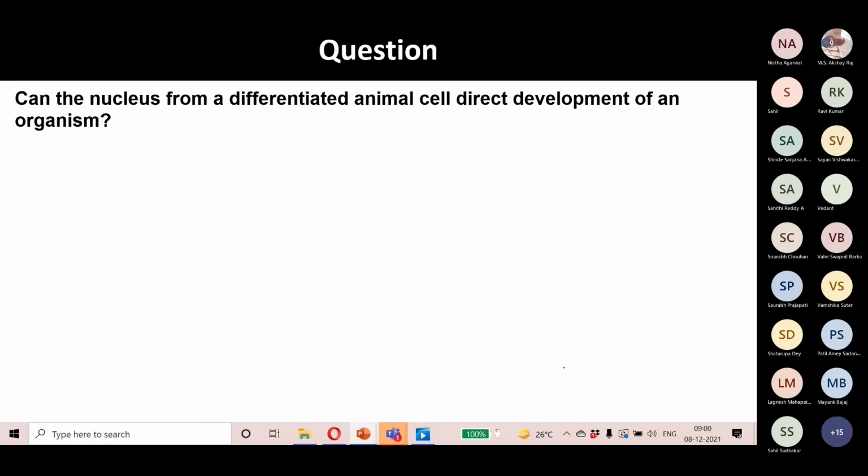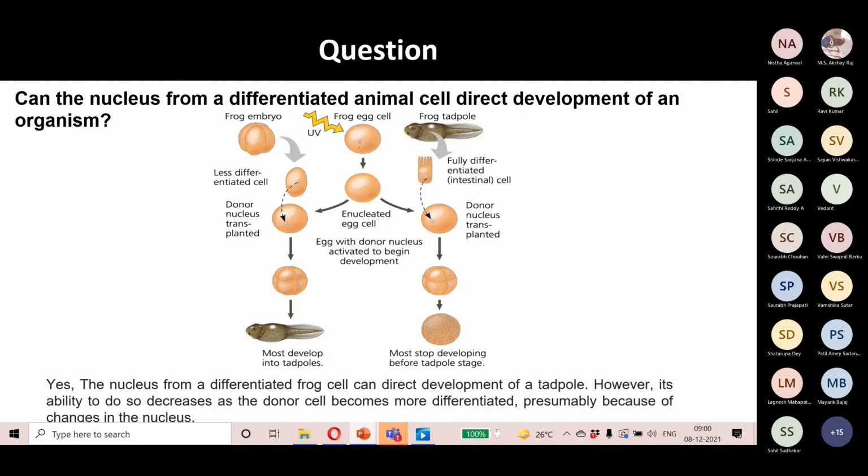Next: can the nucleus from a differentiated animal cell direct the development of an organism? Actually, you received the answer. Here it is shown that in a frog egg cell the nucleus is irradiated, so it becomes an enucleated egg cell. Now the nucleus from a less differentiated cell is injected into this enucleated cell, and this cell can form the complete tadpole.